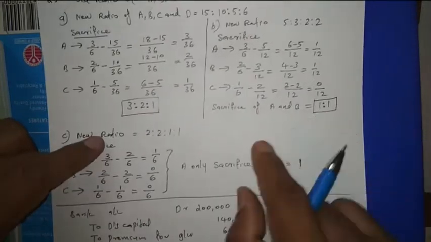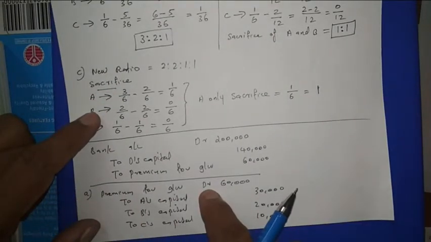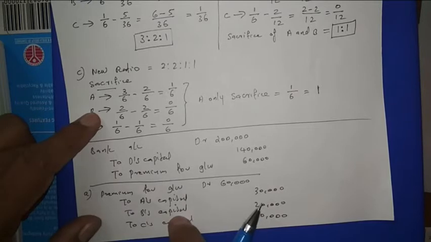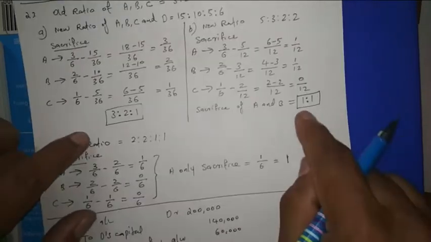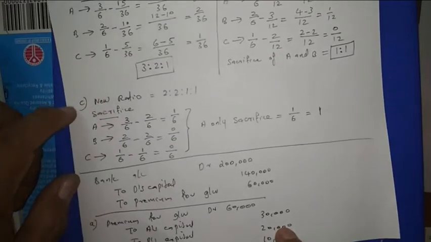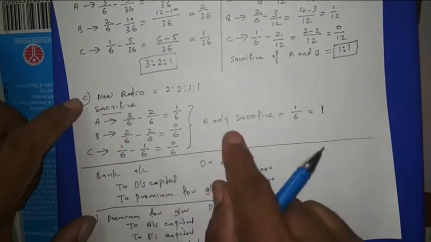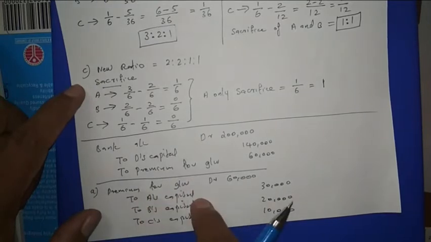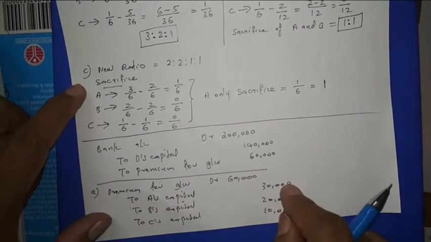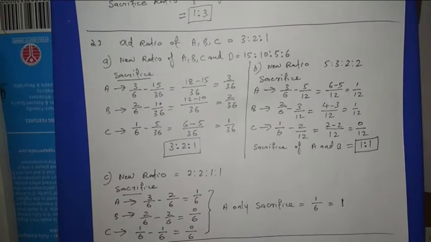Sacrifice made by whom? A and B. So the entry will be premium for goodwill account debit 60,000 to A's capital, to B's capital. C's capital will not arise. Then A and B, they will distribute in this proportion, means 30,000 each will come from the premium for goodwill. Then in case C, after writing B, that entry I told, now write C. There A only sacrifices, so the entry will be this one. Premium for goodwill account debited to A's capital 60,000. That entry also you have to write. Then only this 23rd question will be completed.